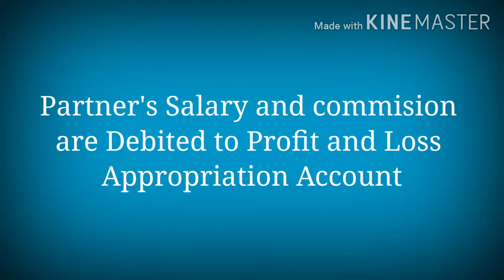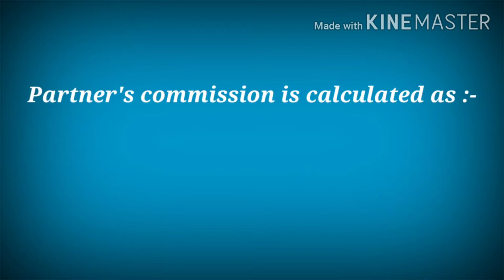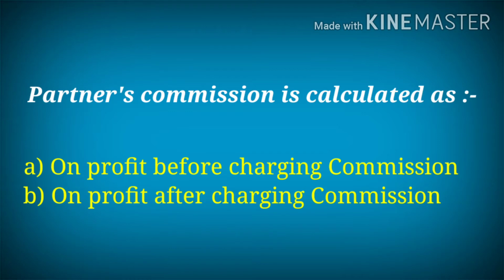Now we have to know how to calculate the commission. Sometimes in the question, the commission is charged on profit before charging commission or on profit after charging commission.